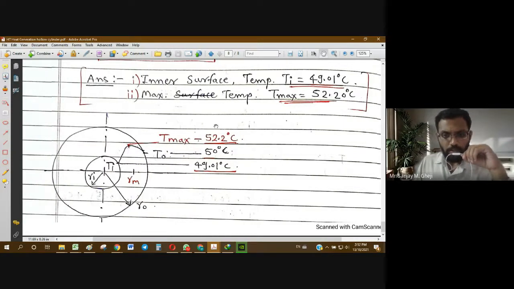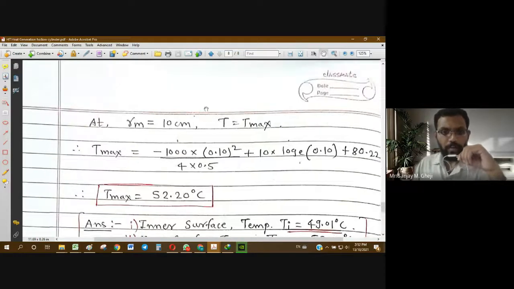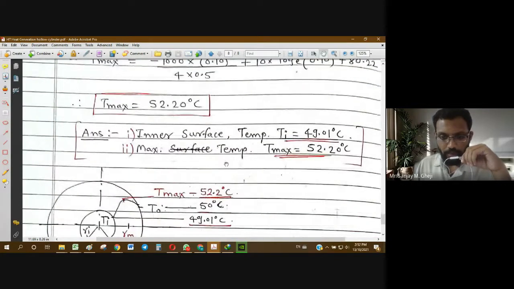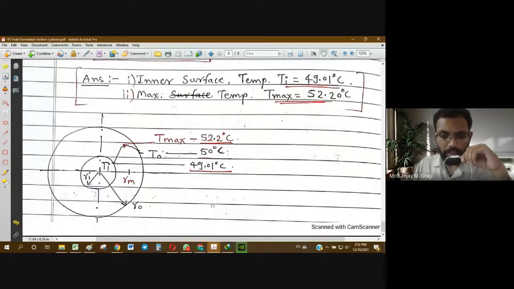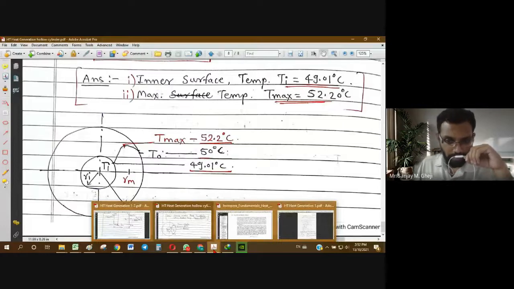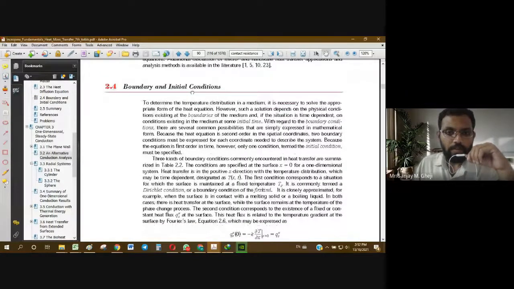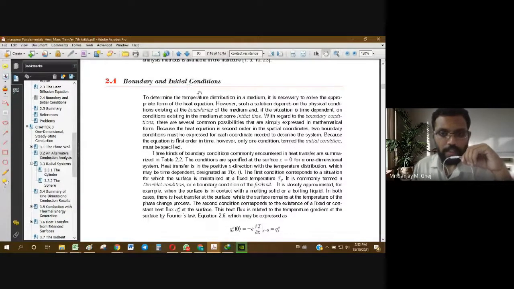With this problem, we have completed our entire study of various cases of heat transfer problems with the condition of steady state and internal heat generation. Now, having completed this, we will discuss boundary conditions and initial conditions.